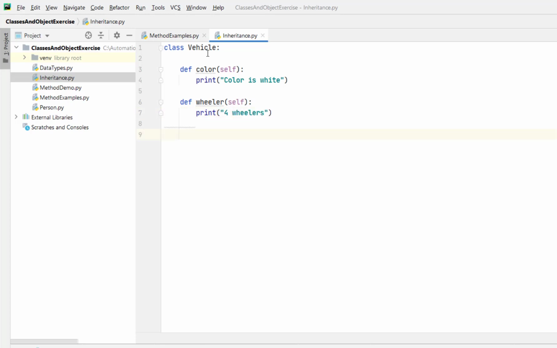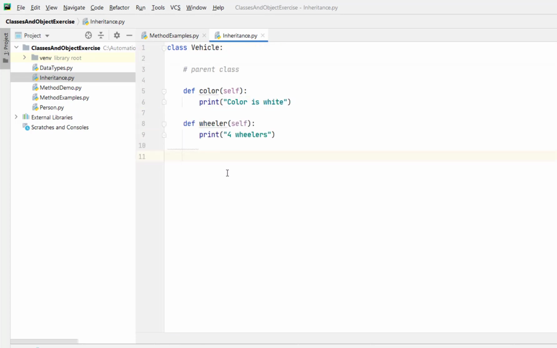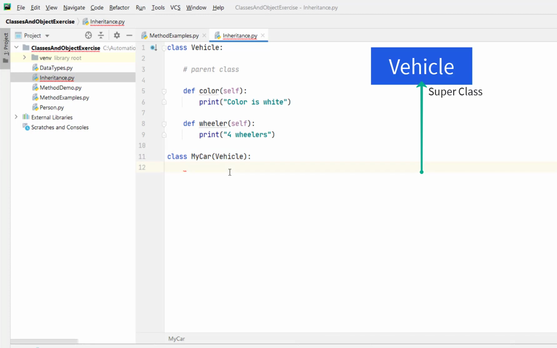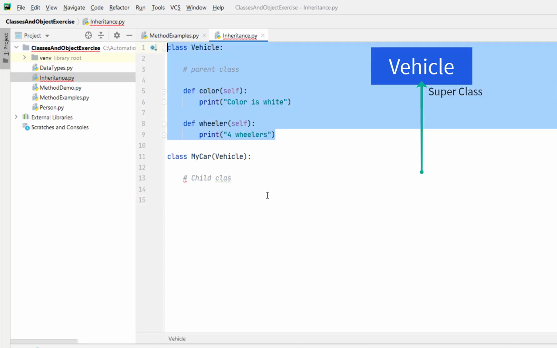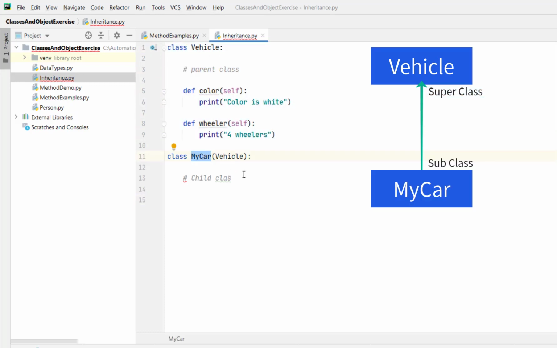I want to show Vehicle is a parent class. Now I'm going to create a child class, that is class MyCar, which inherits the Vehicle. So if you want to achieve the inheritance, you need to define like this. In my upcoming videos, I'm going to explain how inheritance works in Python. And this class will have all the methods of the parent class. That's how inheritance works. MyCar will inherit these two methods of the parent class Vehicle. I'm going to add my own methods here.